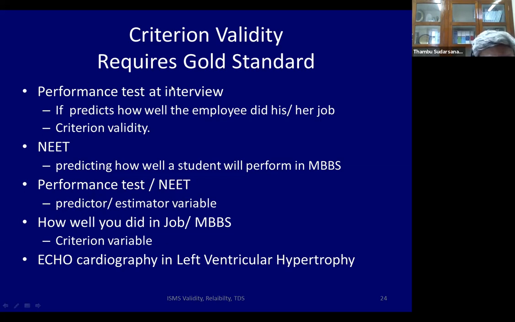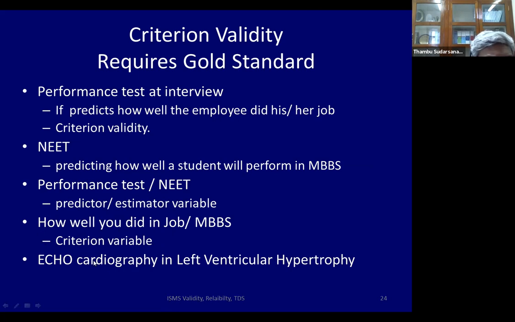The performance in the test for this interview or your NEET score is called a predictor or an estimator variable. So in criterion validity, there will be two variables. One is the predictor, that is the NEET score or your performance. The other is how well the person finally did his or her job, or how well the person who got in for MBBS did in MBBS. That is called the criterion variable. So you have a predictor variable or estimator variable and a criterion variable.